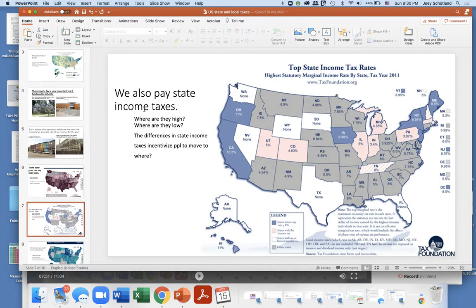We also pay state income taxes. So, for example, in Massachusetts, we pay about 5%. Everybody pays 5%. It's a flat tax. Everyone pays 5% as a state income tax. Which states have high income taxes? And which states have low income taxes? The differences in state income taxes incentivize people to move to where?